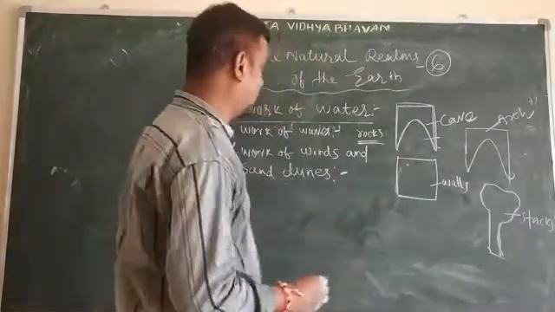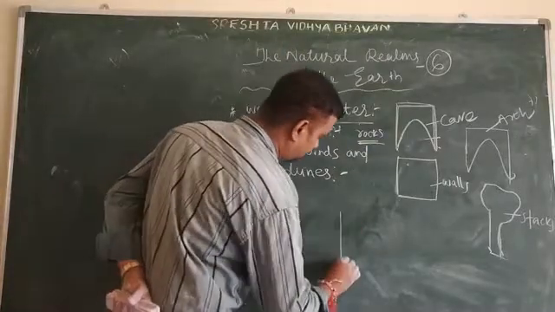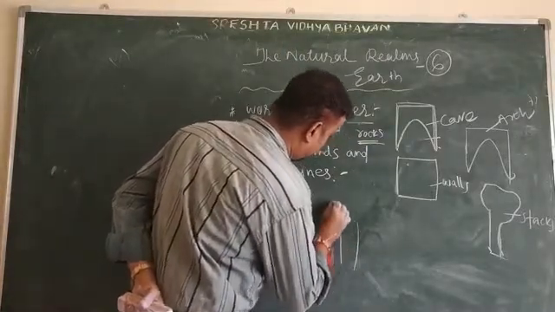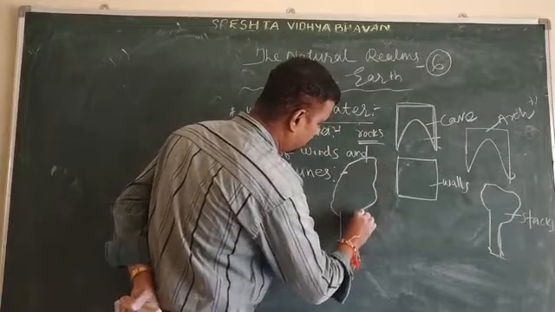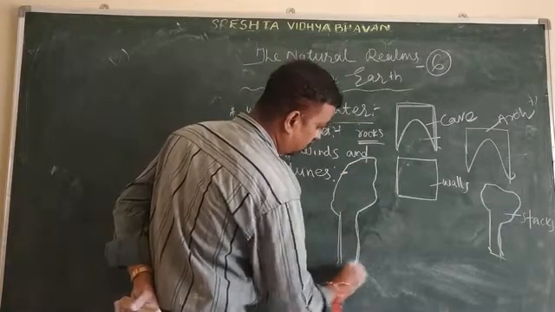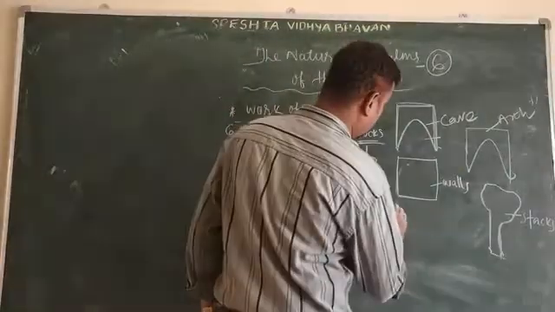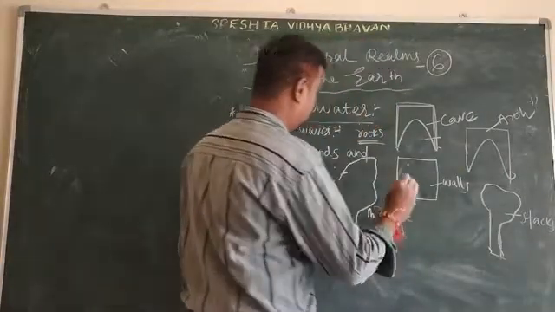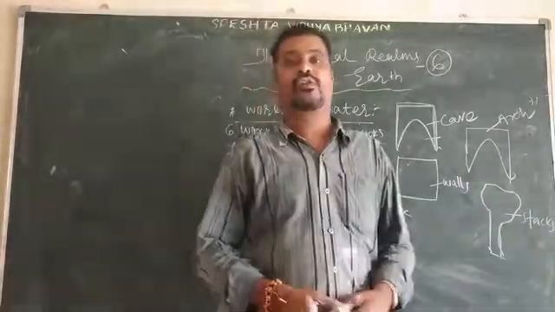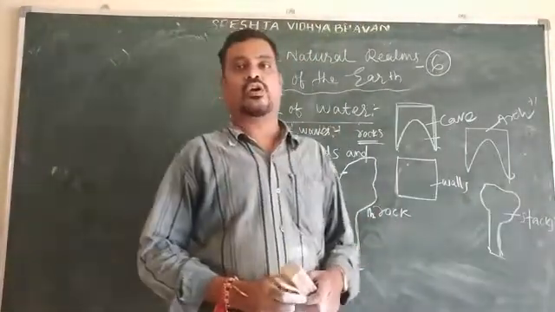Mushroom rocks look like this. So this is a mushroom rock, and this is how mushroom rocks are formed.